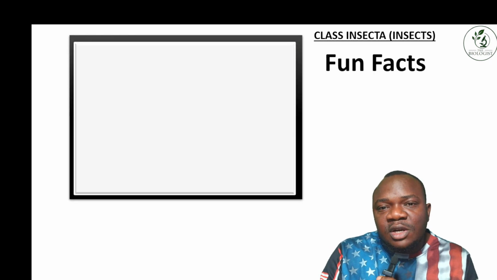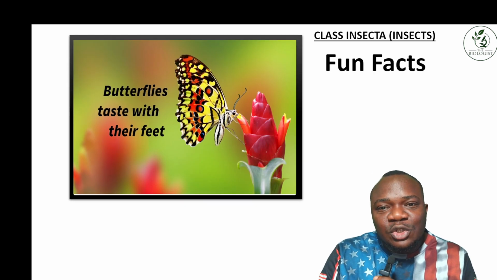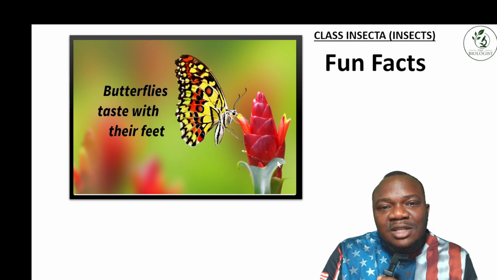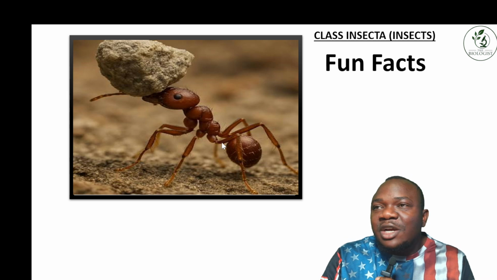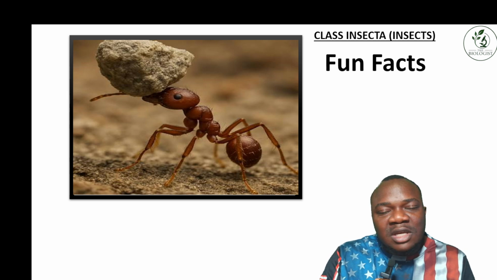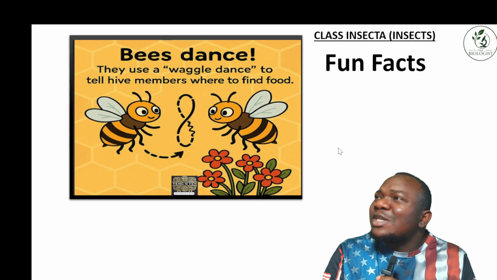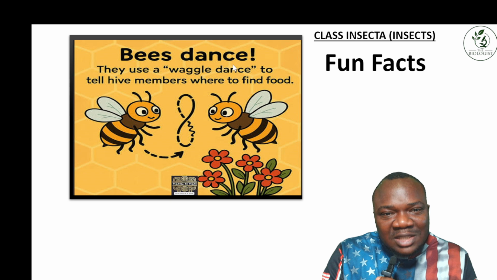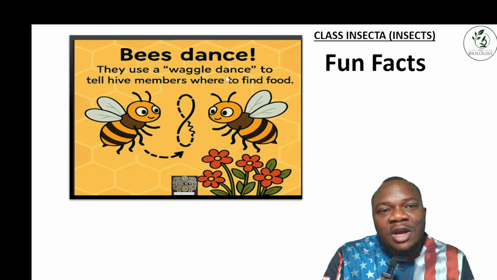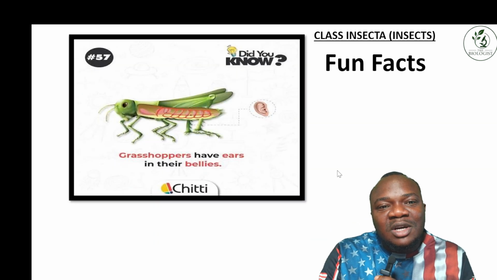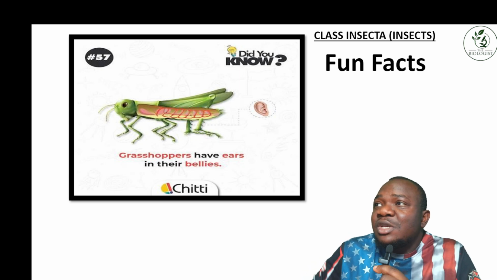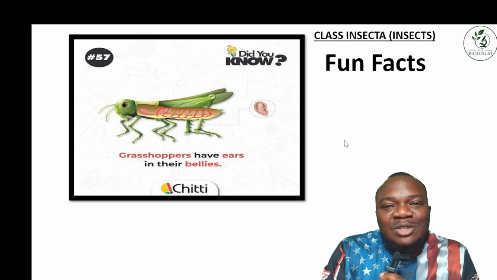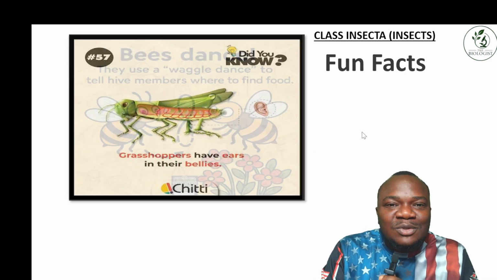All right, so just some fun facts about insects. Do you know that butterflies taste with their feet? They use their feet to taste something. That is one fun fact. And again, ants can carry something that is about 50 times heavier than their own weight. So most of the time they call them the strongest animal ever. Bees do a waggle dance to tell hive members where to find food. Then, do you know that grasshoppers have ears in their bellies? Don't forget they have spiracles. They use their ears to hear different stuff. So this is just some fun facts.